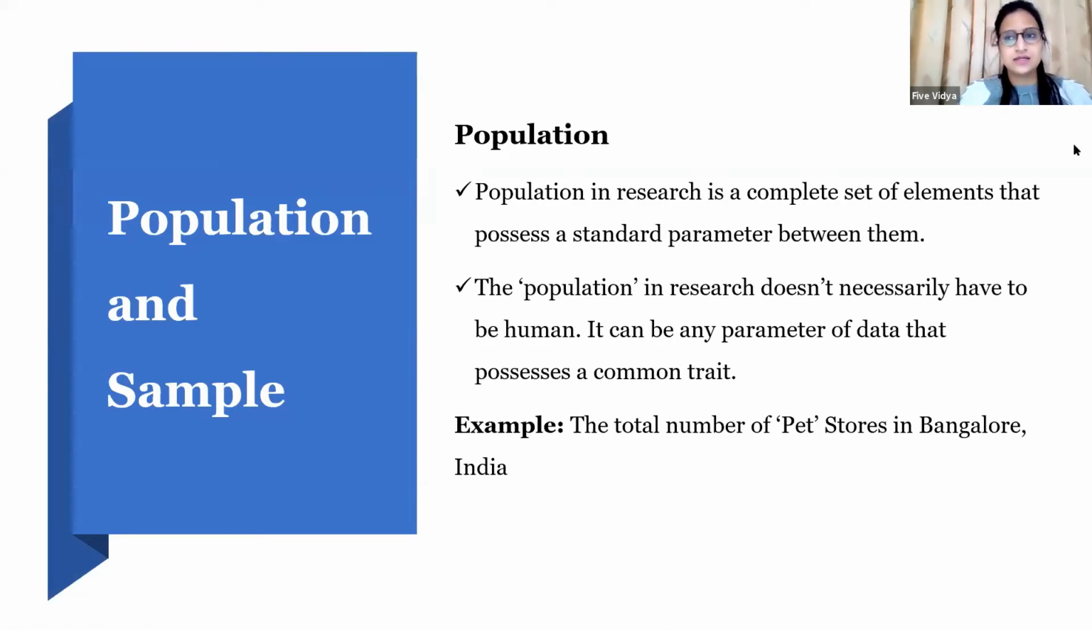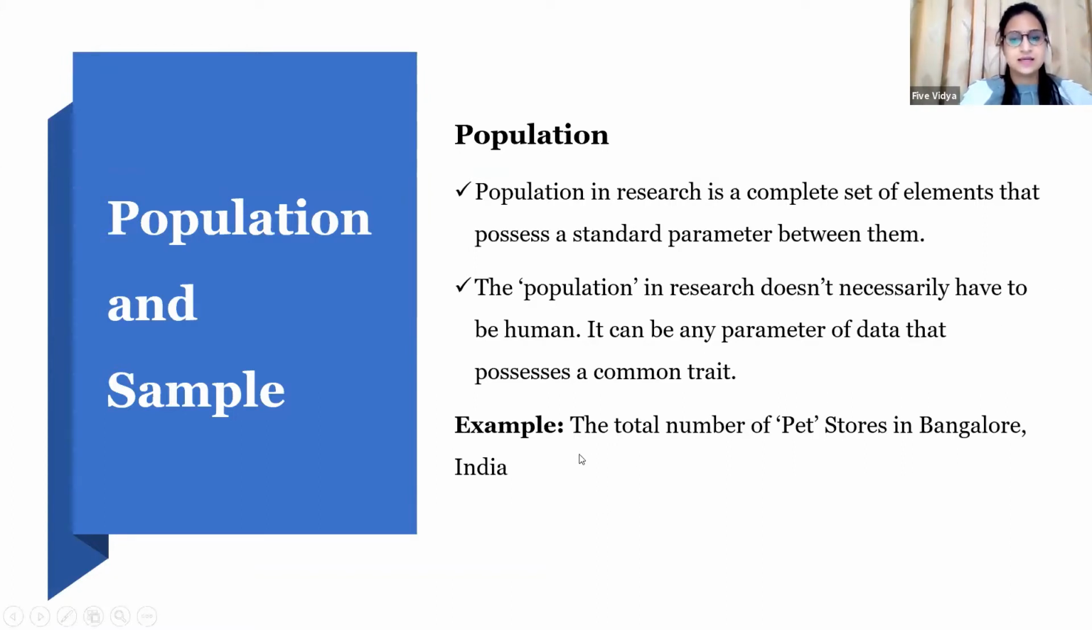You can consider your population as the total set of elements, like the total people who are involved and can be a part of your research. But obviously you cannot have all the respondents in your research. So the total set of people who can be a part of your research is your population, and then you have to select a few from them, which is your sample.